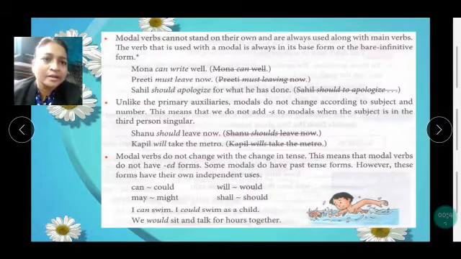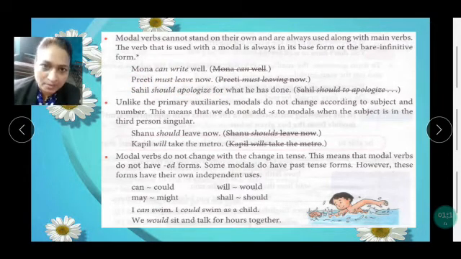Modals cannot stand on their own and are always used along with the main verbs. You would have seen that these modals cannot be used alone. They are called helping verbs because they always come along with the main verb, and they help these verbs to convey the message more meaningfully. The verb that is used with a modal is always in its base form or the base infinitive form. For example, Mona can write well.